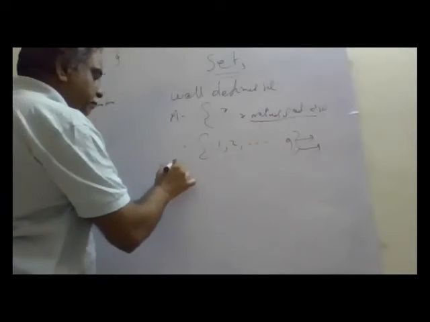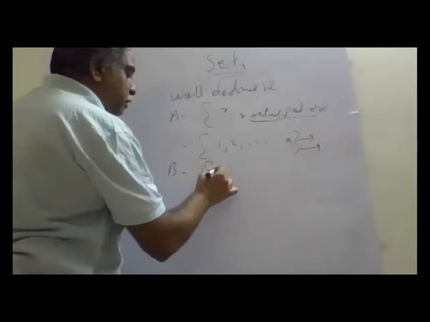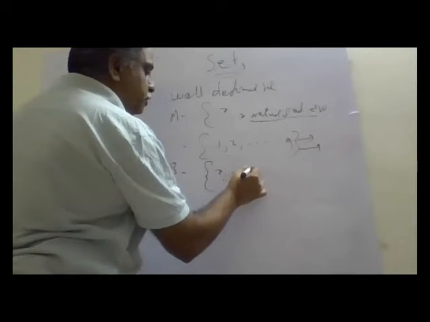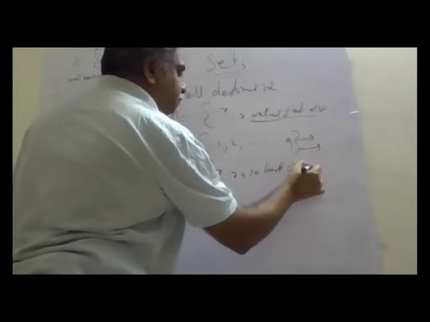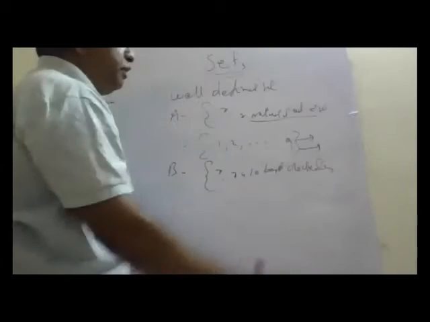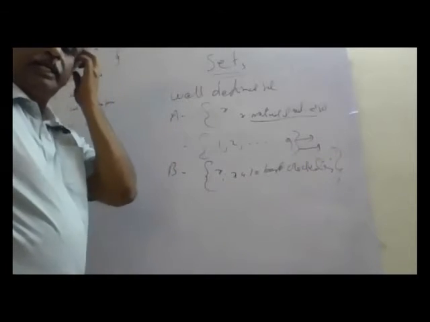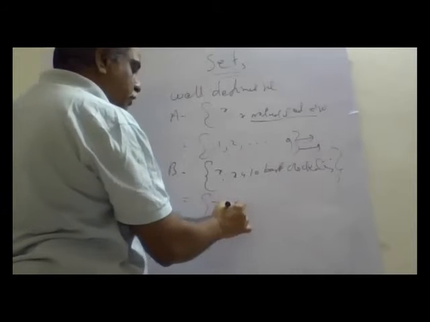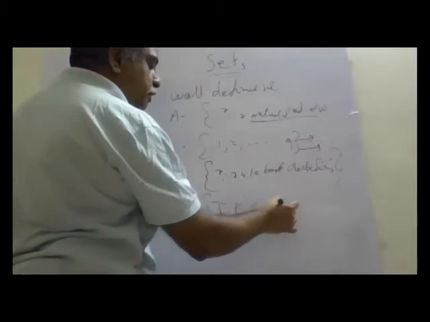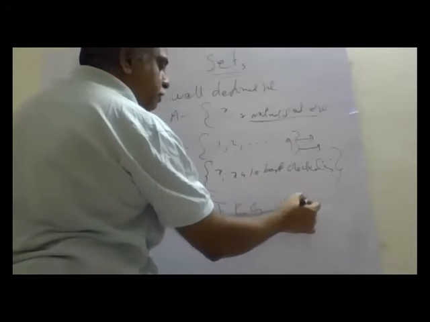Suppose I say x such that x is the 10 best cricketers. Indian people may write Tendulkar, Ganguly, Gavaskar, some Lloyds, some people.